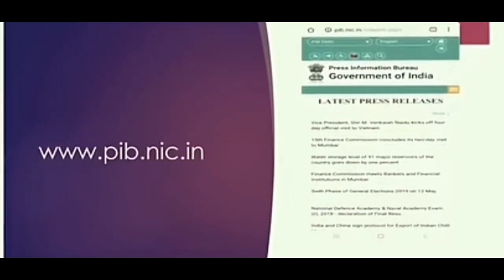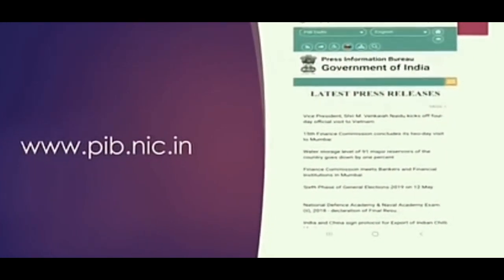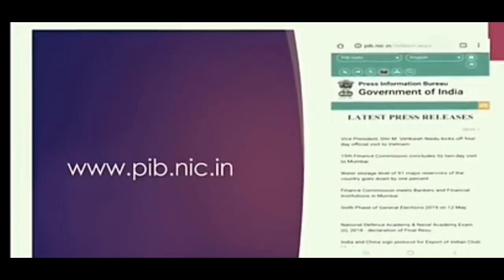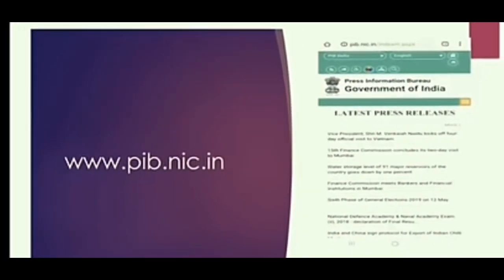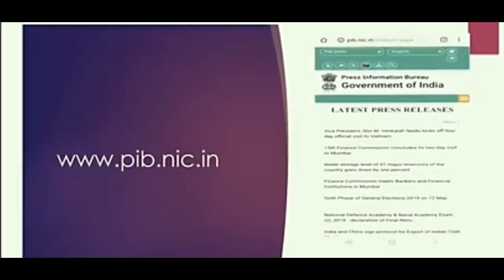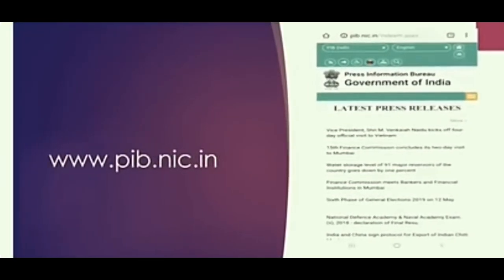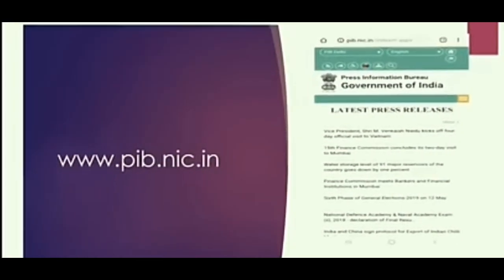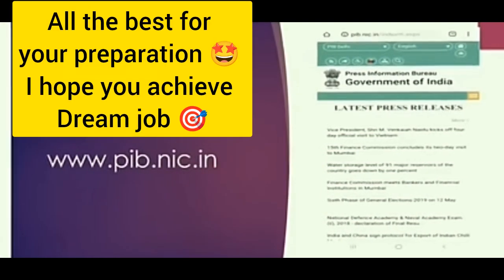The Press Information Bureau or the PIB is a website which will allow you to get an update of what all is happening, who is coming, who's going, then what all government schemes are being launched, their performances. Everything is very nicely analyzed here, and if you subscribe to the feed of all ministries, you'll get it on your ID, and then you can choose depending upon the syllabus of UPSC as well as the previous year paper question trends. So you can decide which and what all is important and not.